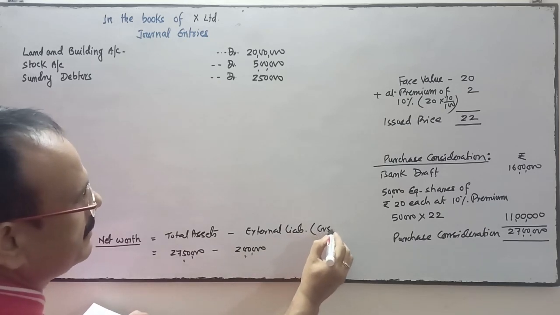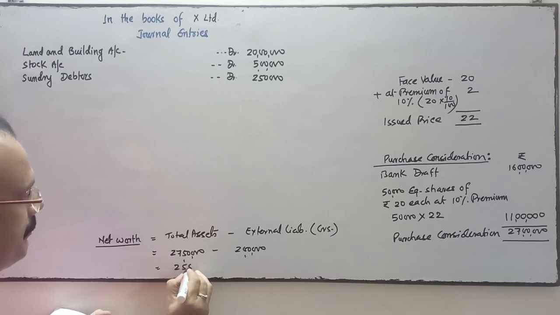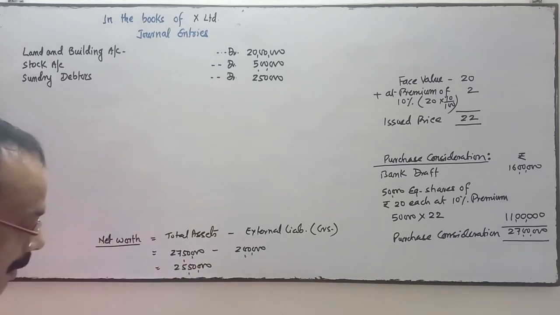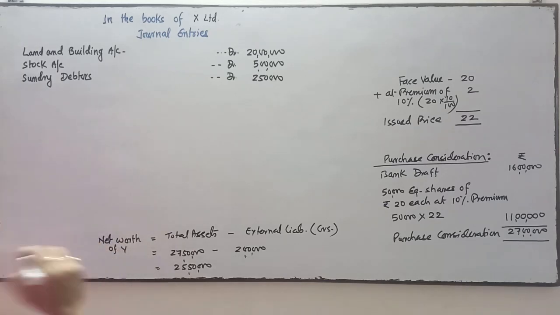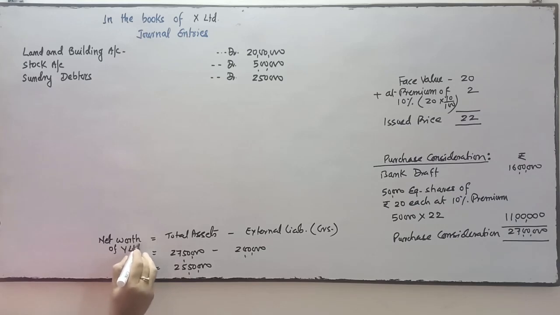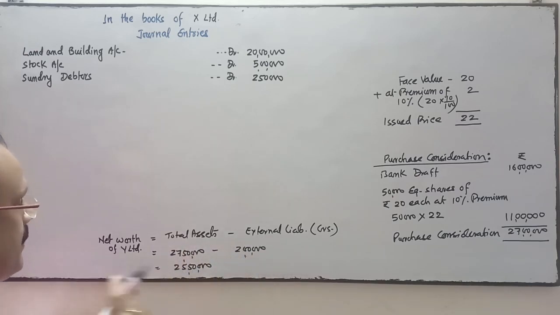So it is 25,50,000, the net worth of Y Limited, whose business we are going to purchase. So assets of Y Limited are this much and the creditors we have taken this much. So net worth of Y Limited is this much.